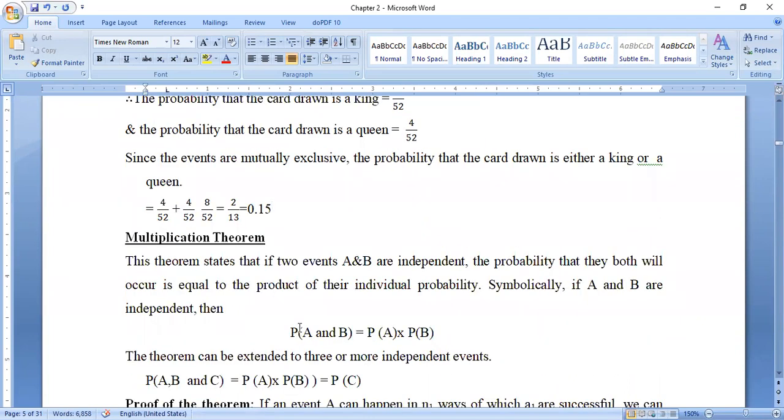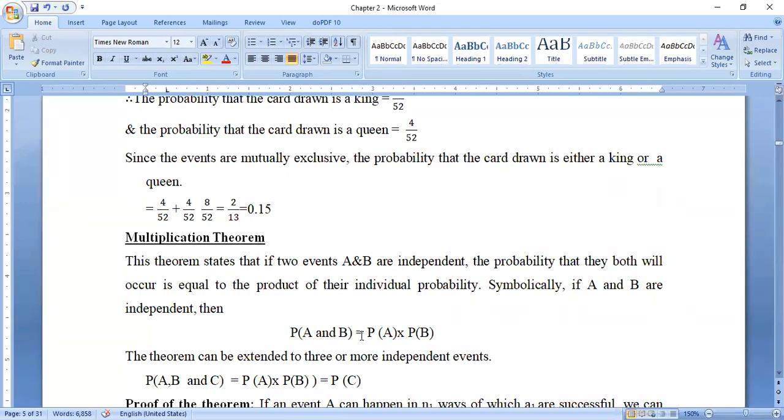Then the multiplication theorem. Multiplication theorem means simply we need to multiply. This theorem states that if 2 events A and B are independent, they are not depending on each other, the probability that they both will occur is equal to the product of their individual probabilities. Symbolically, if A and B are independent, then P of A and B is equal to P of A into P of B.